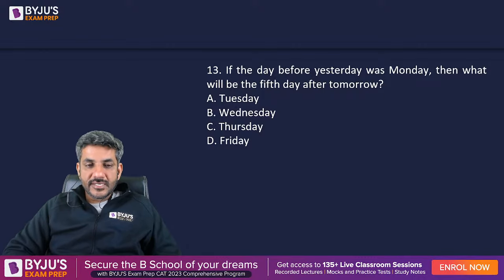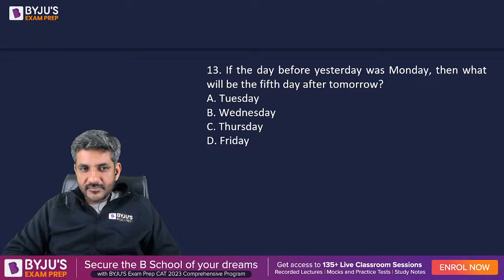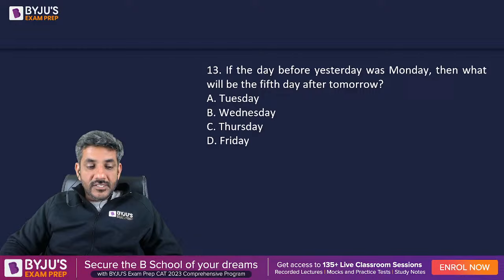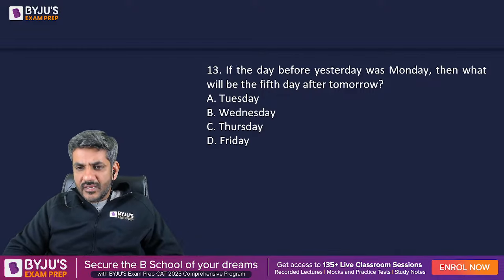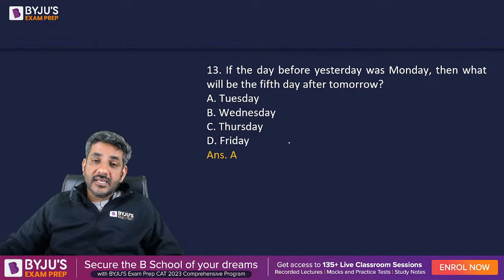Question number 13 is here. Zetitude has got A as the answer. Innocent has got A, Yashasvi has got A, Shivangi got B, Tushar got A, Shilpa got A, Tanya got A, Ishan got A. सभी का आंसर A आ रहा है, Sonal got A, so looks like A is the right answer then. Karthik got A, Reena got A. तो देखते हैं जरा एक बार. Yes, A is the right answer.